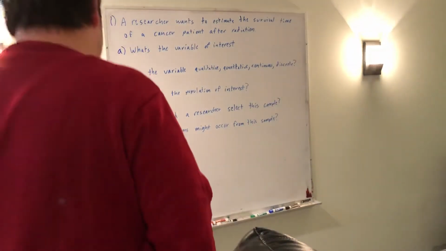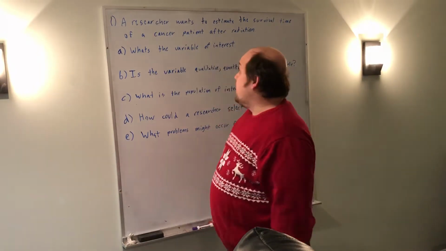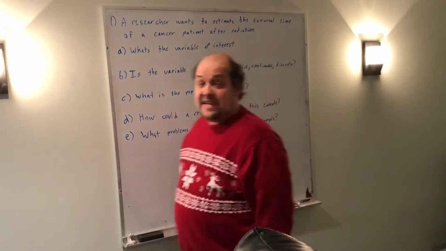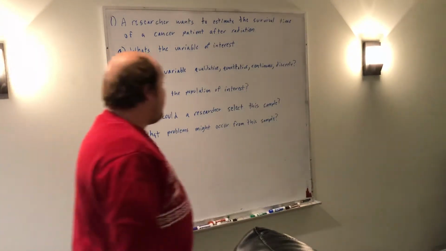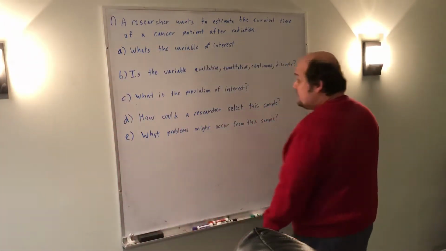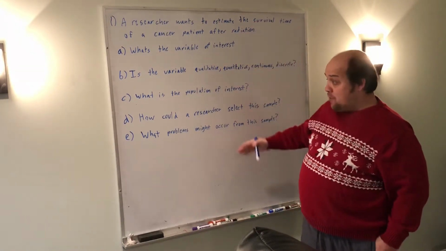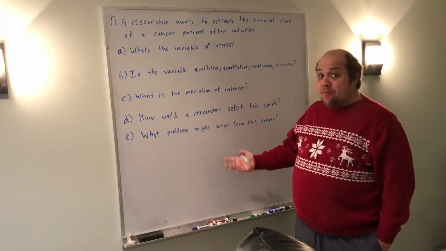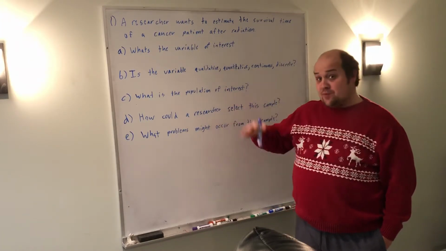First question on the final exam is going to be many parts, and it's going to have to do with a variable where I have to identify the variable, have to identify the population, have to identify what type of variable it is, and other questions like this. This question is going to have 5 parts, 5 answers, be worth 5 points.